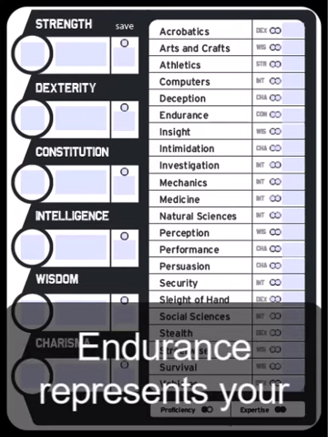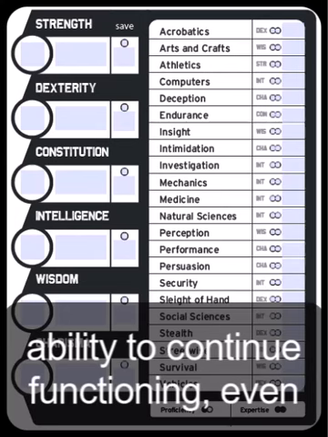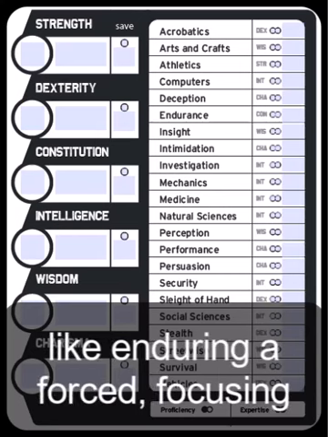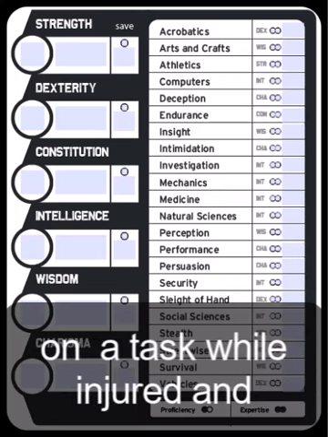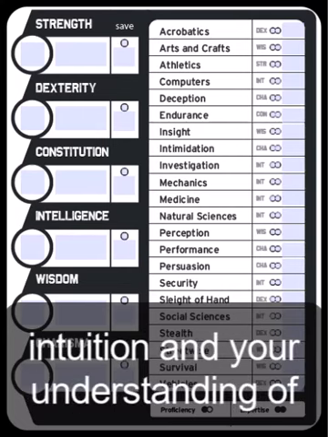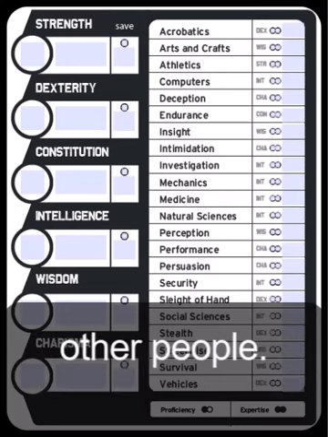Endurance represents your ability to continue functioning even under harsh conditions. Tests that use this skill would be things like enduring a forced march, focusing on a task while injured, and working in extreme weather. Insight represents your intuition and your understanding of other people.